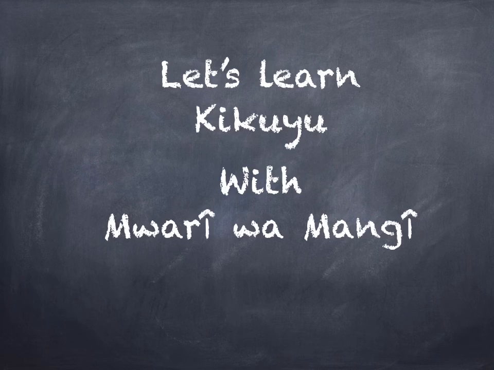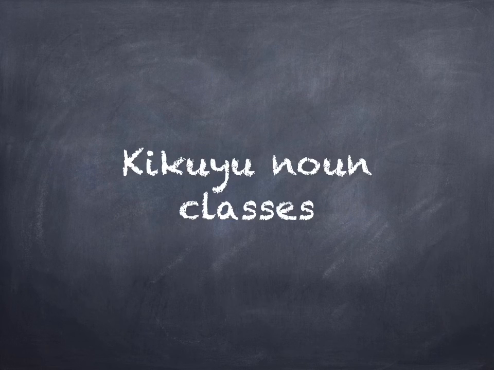In this lesson, we are going to look at Kikuyu noun classes. We are going to look at various noun classes as used in the Kikuyu language. A prefix on the noun tends to pattern in pairs of singular and plurals, as is going to be evident in the examples that I have prepared for you in this lesson.